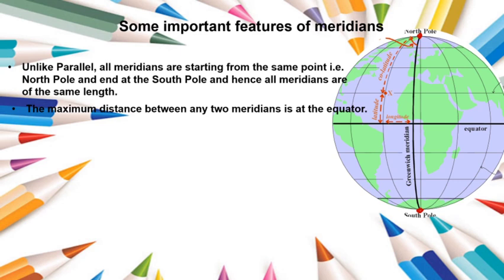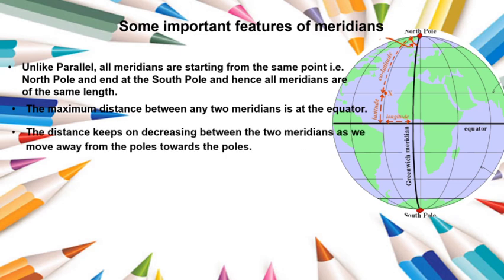The maximum distance between any two meridians is at the equator. So if you see in this image, the distance between any two meridians is maximum at the equator. But when we move towards the North Pole or the South Pole, the distance between any two meridians keeps on decreasing. See in this image, the distance is decreasing.